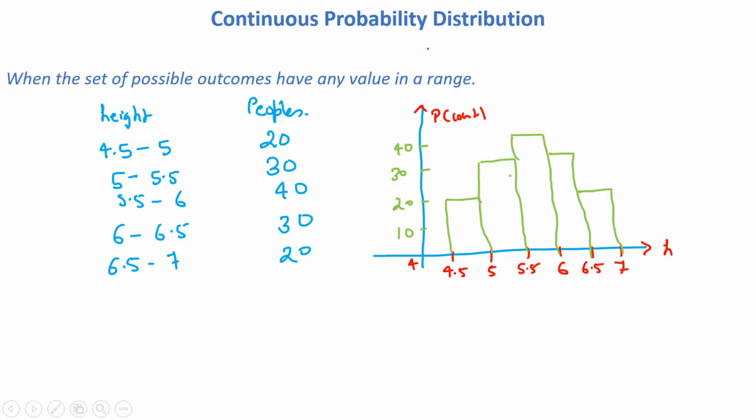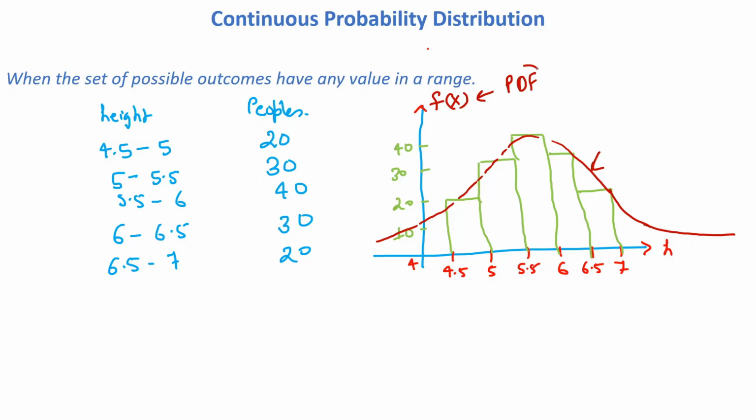So we need to convert this histogram into some function like the probability density function. Let's convert this particular graph like this. So we can get a graph showing this type of data. Whenever we use this type of graph, the y-axis is a function f(x), and this function f(x) is called the probability density function. We will discuss in a separate video what the probability density function is.